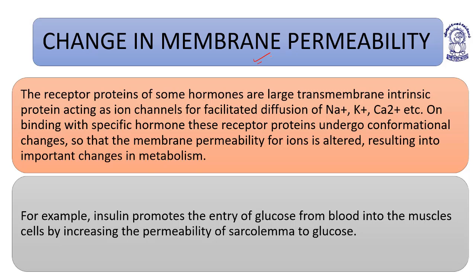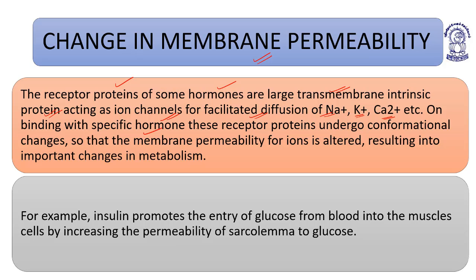Change in membrane permeability is a very important point. The receptor proteins of some hormones are large transmembrane intrinsic proteins acting as ion channels for the facilitated diffusion of Na+, K+, Ca2+ ions.